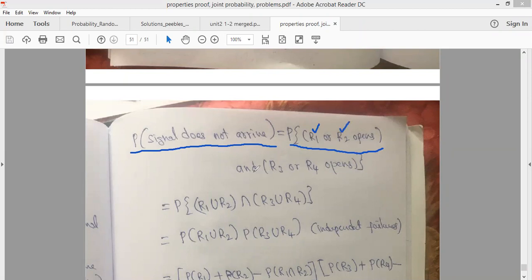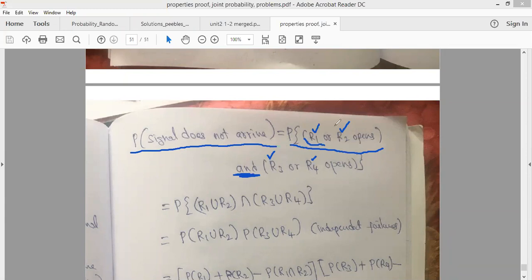And through the second path also the signal should not pass. When will it not pass? When R3 or R4 is open, then the signal will not reach point B. So either of these two conditions is true, that is why we are using and. Either R1 or R2 should open, and R3 or R4 should open. Then only the signal will not arrive at B.